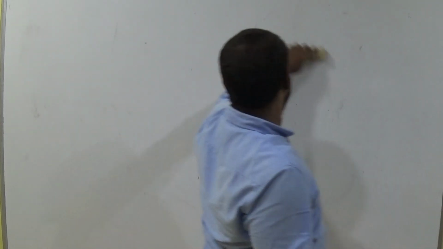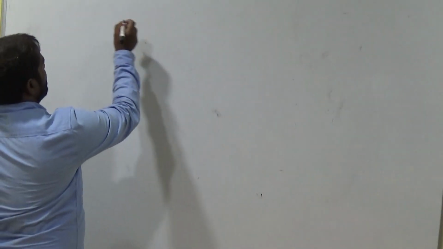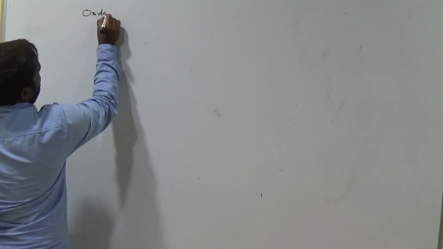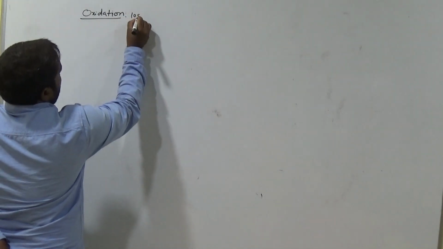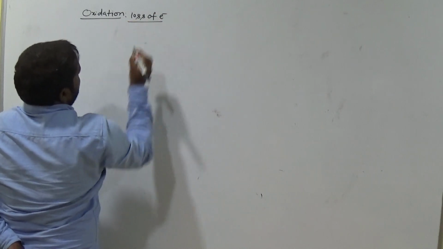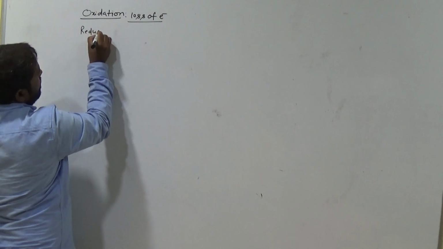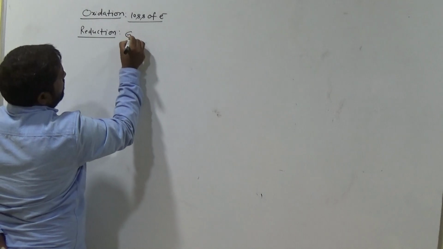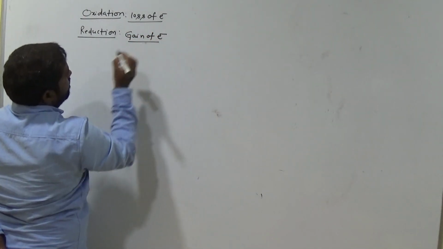Oxidizing agent. Simple. Oxidation means loss of electrons is called oxidation. Reduction means gain of electrons.